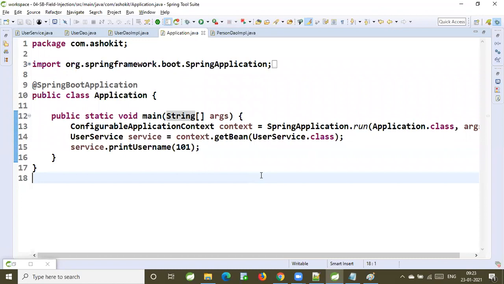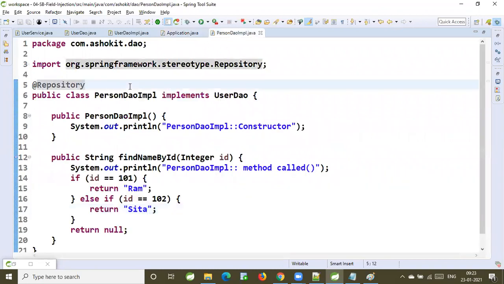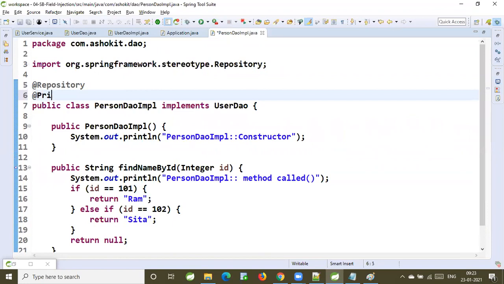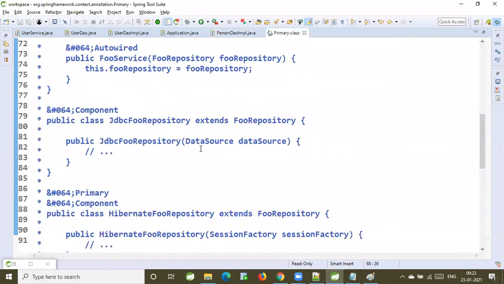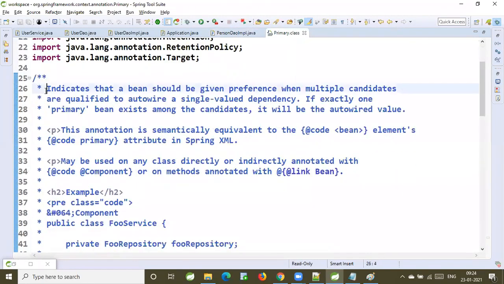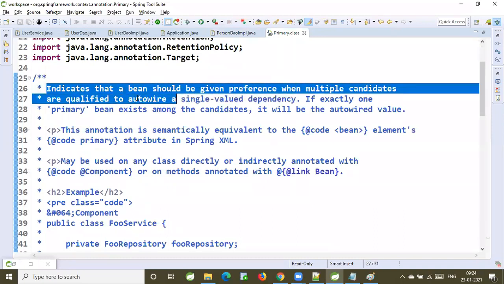Now, what is the meaning of @Primary? Suppose person DAO is available. For the person DAO, I will specify @Primary. What is this primary annotation? It indicates that a bean should be given preference when multiple candidates are qualified to autowire a single valued dependency. That means if multiple beans are eligible for autowiring, this annotation will give the priority to the bean.